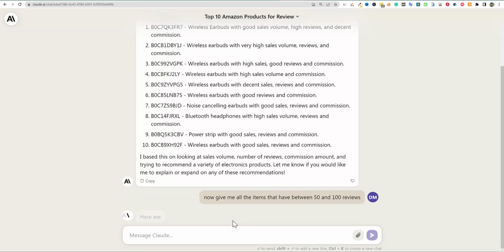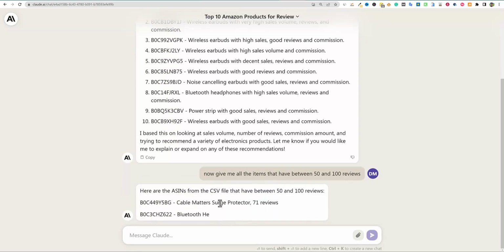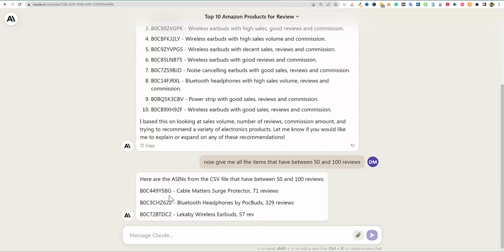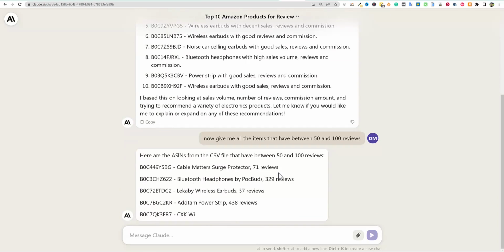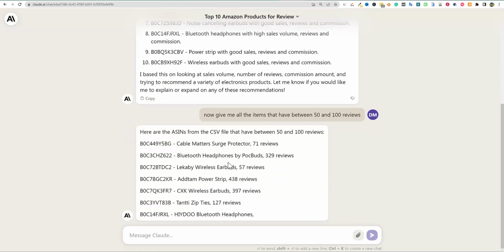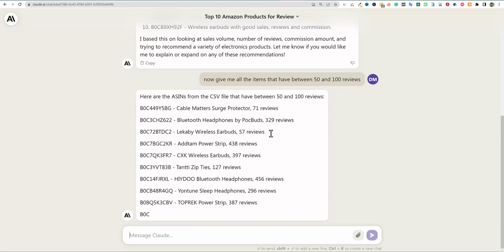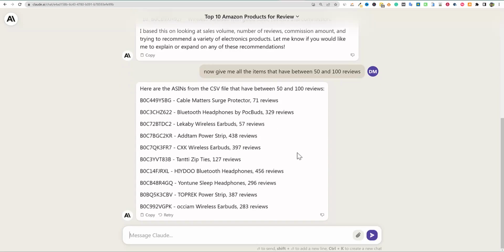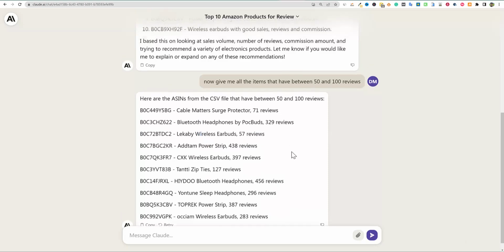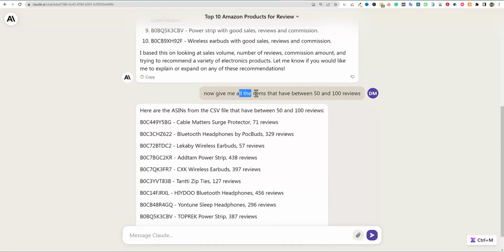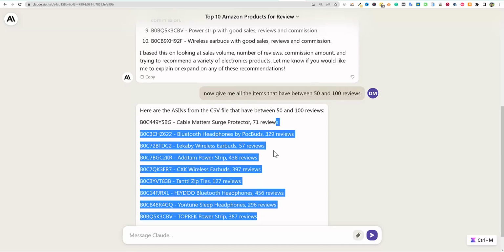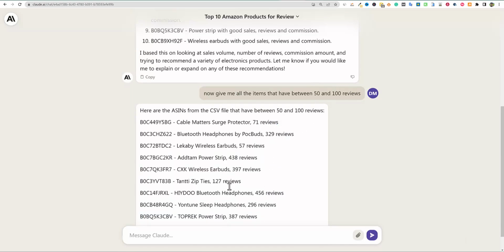over here and give us what we want. So here are the ASINs with the CSV file I have over. So we have Cable Matter Surge Protector, 71 reviews. We have Bluetooth headphones by POC Buds, 329 reviews. So it didn't do it right here. That one's incorrect, that one's incorrect, that one's incorrect, that one's incorrect. So it didn't really do it with that advanced prompt, right? I said specifically give me 50 to 100 reviews, and it only gave us 2.